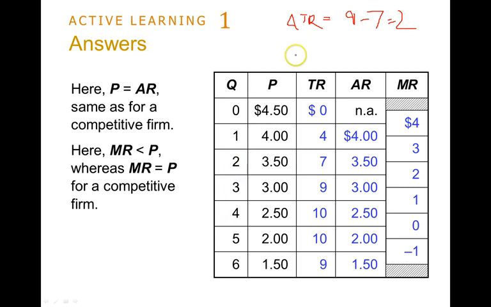And my change in quantity is 3 minus 2, which is equal to 1. So my marginal revenue is change in total revenue divided by change in quantity, which is 2 over 1, which is 2, and that's what I get here. So in this case, as we can see, marginal revenue is not really equal to price. It's actually less than price.